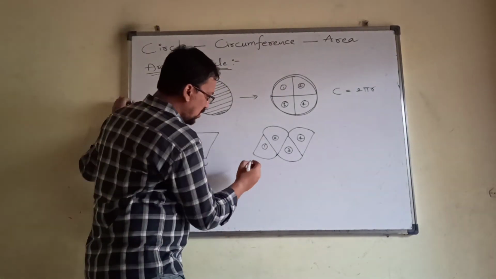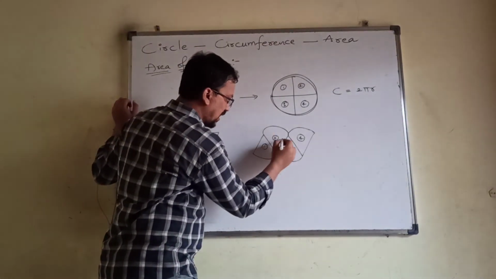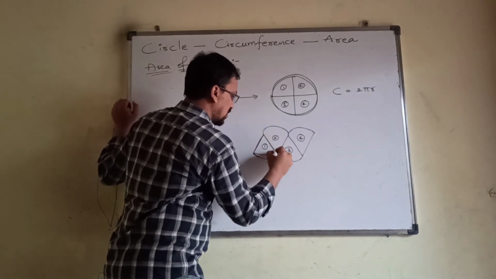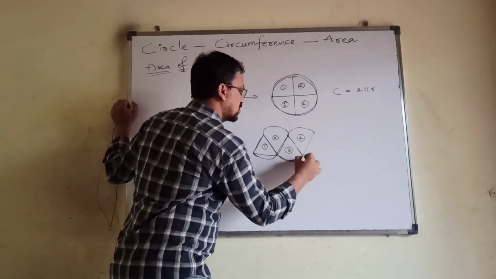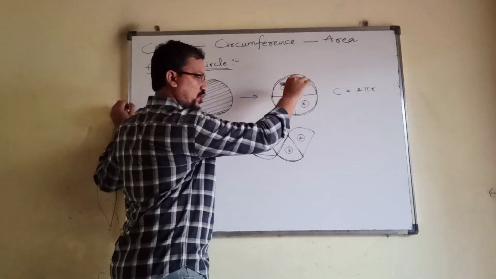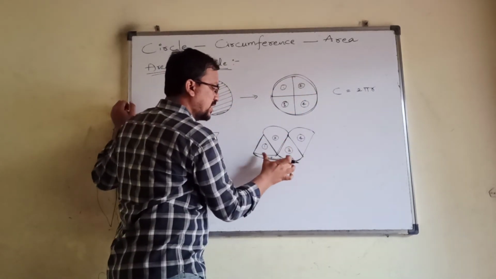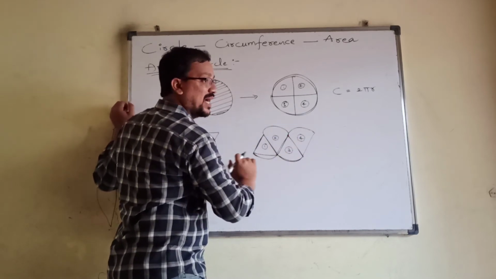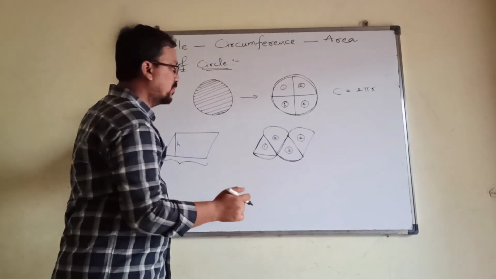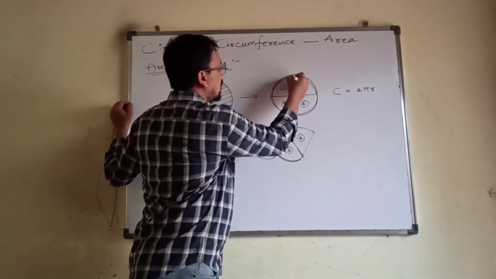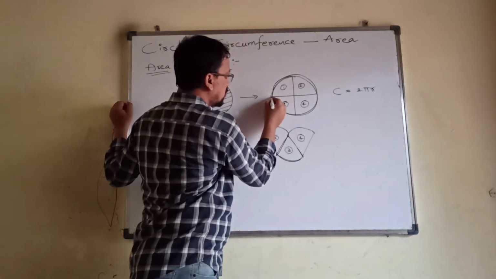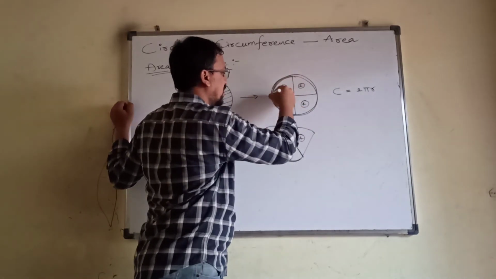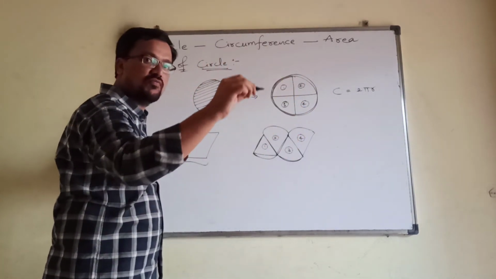Notice this. Here you have the first part and here the third part. It means only half of the parts: of the total 4 parts, only 2 are down here and 2 are on the top. So 2 are down, that means half of the parts are down. That means from here to here this length, and from here to here this length, will cover half of the boundary of the circle.